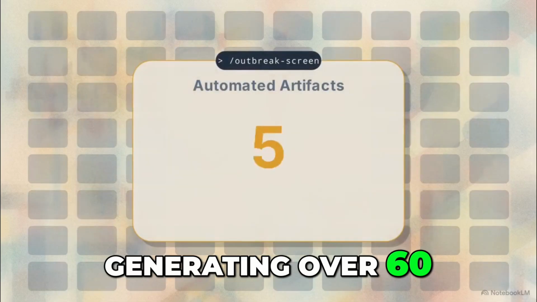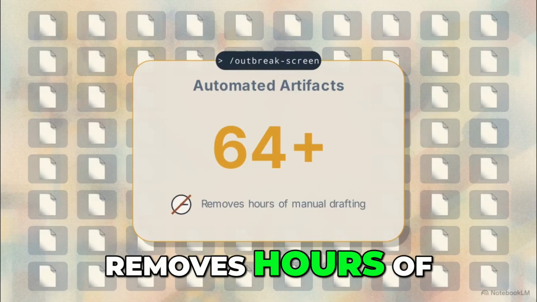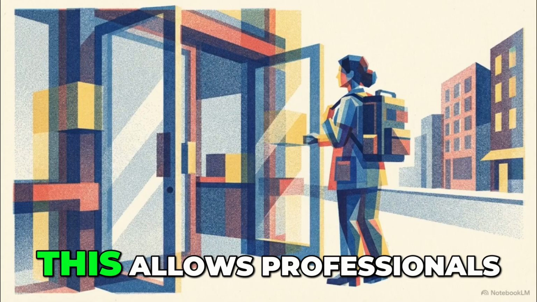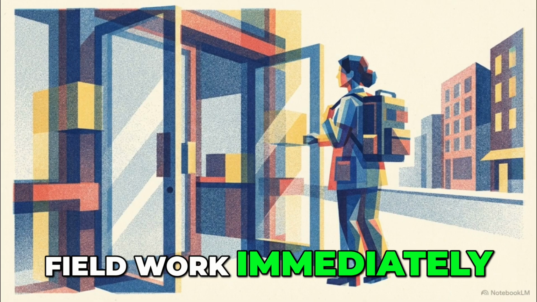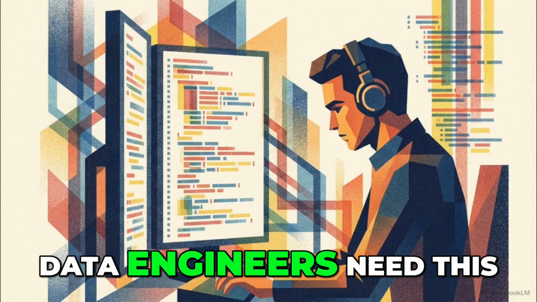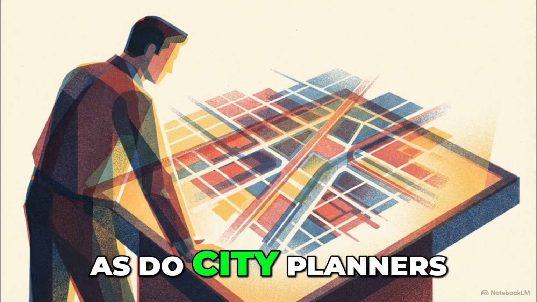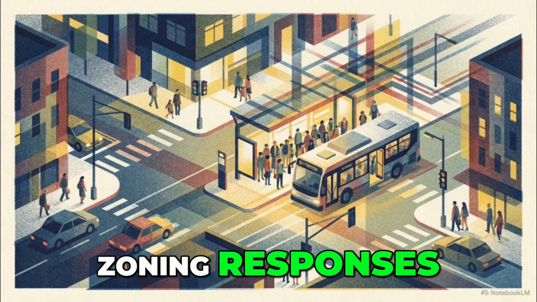Generating over 60 distinct reporting and communication artifacts removes hours of administrative drafting. This allows professionals to move into their actual fieldwork immediately. The system also communicates outside the health department. Data engineers need this information, as do city planners and local government officials to coordinate transit and zoning responses.